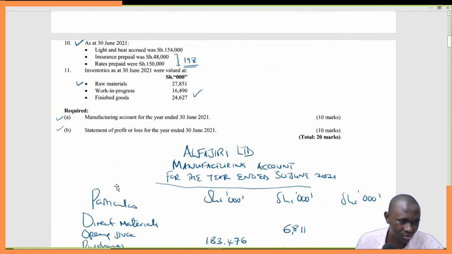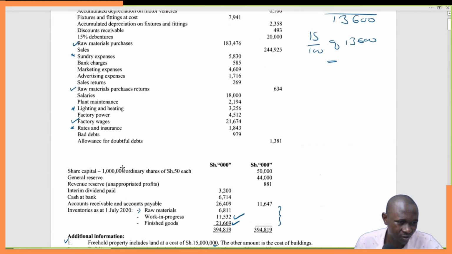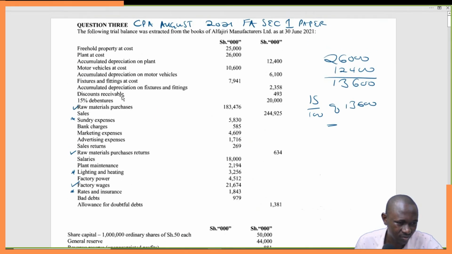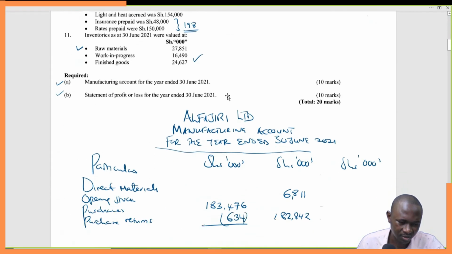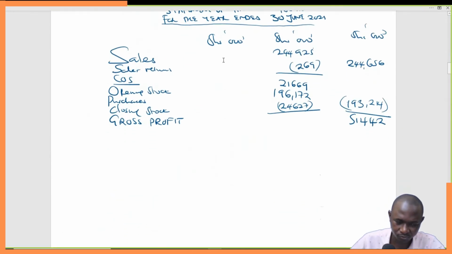So just go back to the question and find out if we have incomes and gains. If we don't have any incomes and gains, we go straight to the expenses and losses. So there we go. Discounts receivable, this again. So we already have it. Discount receivable 493. So we simply come here and add it.